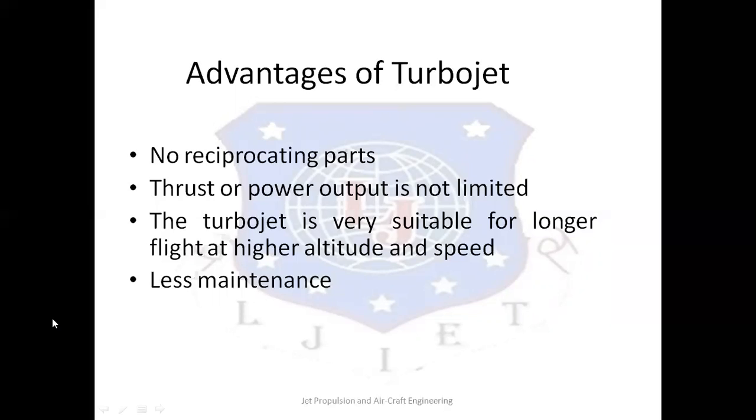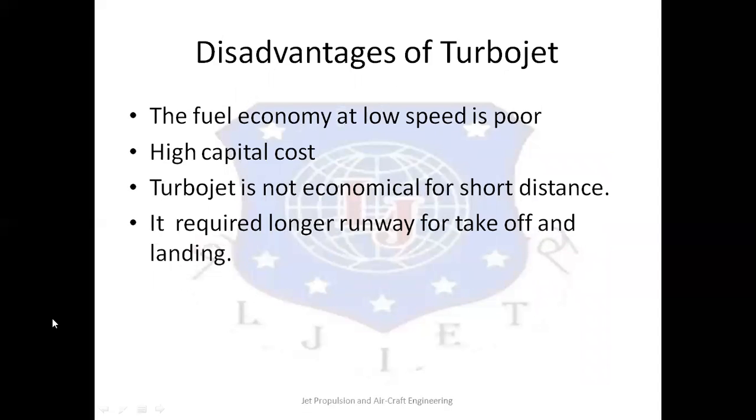You can generate as much as you want according to the requirement with slight modification. Third advantage is that the turbojet engine is widely suitable for longer flights at higher altitude and high speed, so it can fly from sonic to supersonic speed. And the fourth advantage is that it has less maintenance as compared to other engine devices.